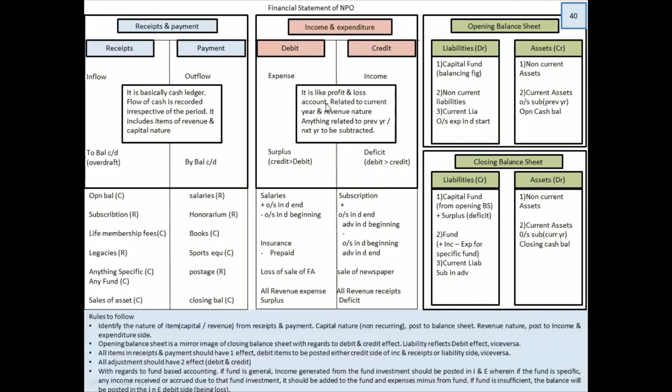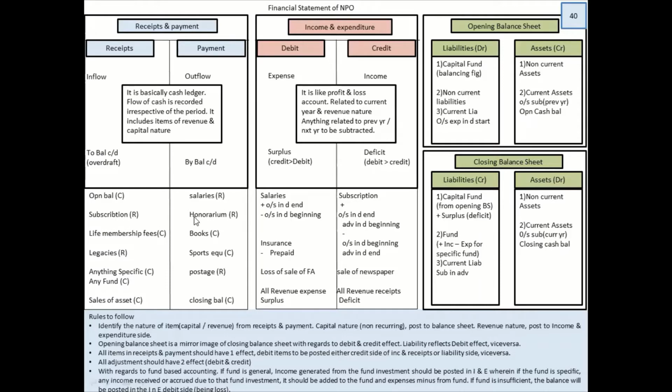Moving forward, there is subscription. It is revenue in nature, in the debit side, I posted where? In the credit side. So this is the rule which I always tell, and nobody can go wrong because you know very well, anything in the credit, you have to give a debit effect. Let's take books. Books purchased for that year. Books is what? Asset, right? So I posted it in the asset side over here.